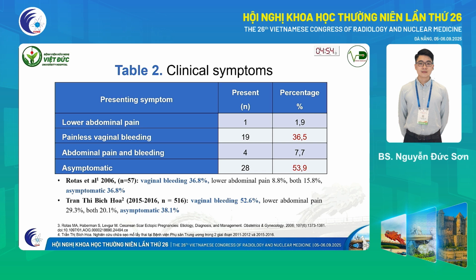On table 2, we have the clinical symptoms. Most of them were either asymptomatic, about 53.9%, or experienced painless vaginal bleeding, about 1/3 of the patients. Only 1/10 of them had abdominal pain with or without vaginal bleeding. In the previous study by Rotas and Khoa, most of the patients either had vaginal bleeding or were asymptomatic. This shows that CSP has no specific clinical manifestation, which leads to difficulty in early diagnosis.